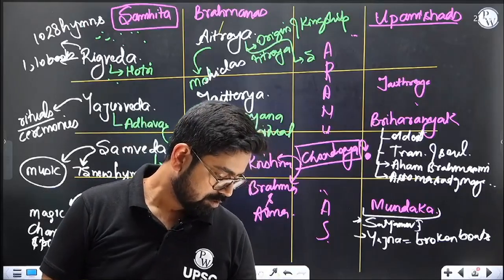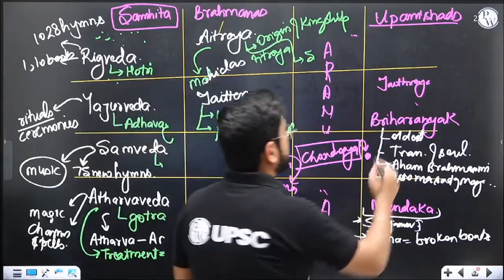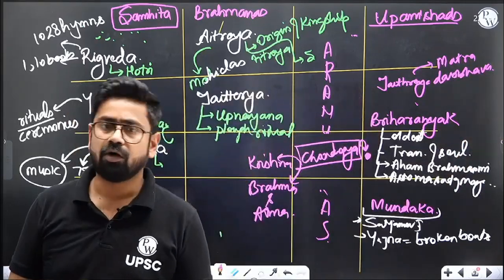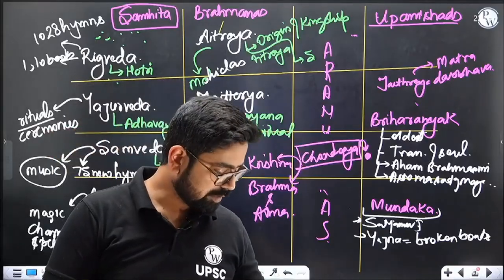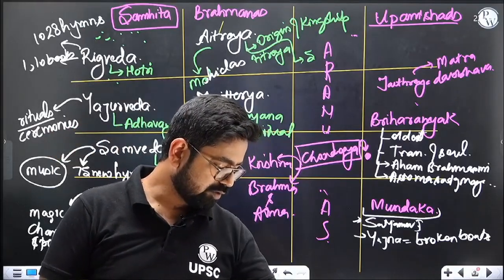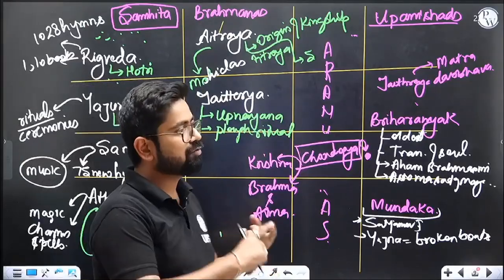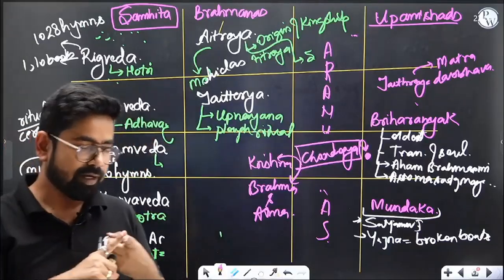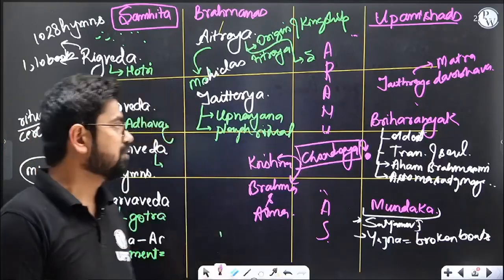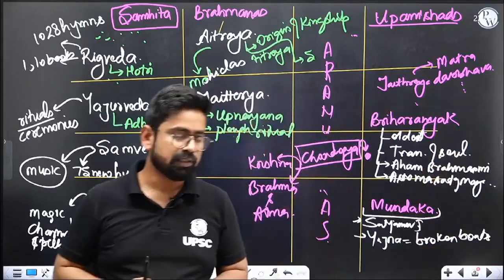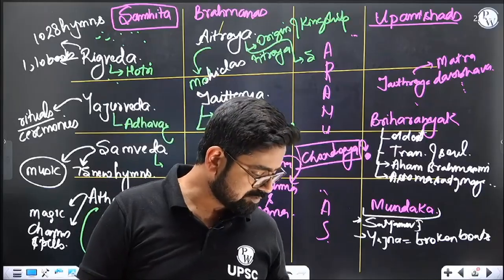And Taittiriya Upanishad: Matru Devo Bhava, Pitru Devo Bhava, Acharya Devo Bhava, Atithi Devo Bhava. All this thought, that your parents are God, technically comes from your Taittiriya Upanishad. So your parents, your teacher, and your guest, all these should be gods for you. This is written in Taittiriya Upanishad. Now there are like 108 Upanishads. We are not going to discuss that, but these are few which can be asked in the examination.